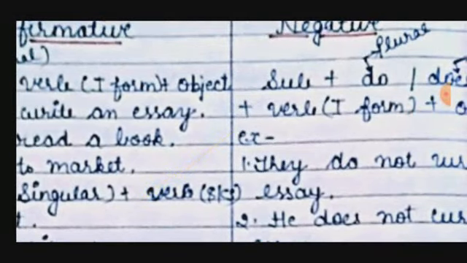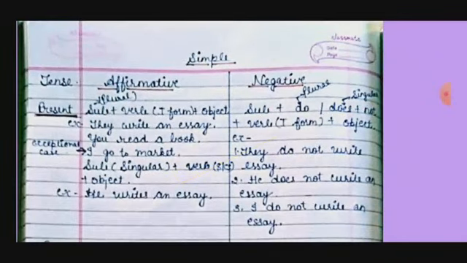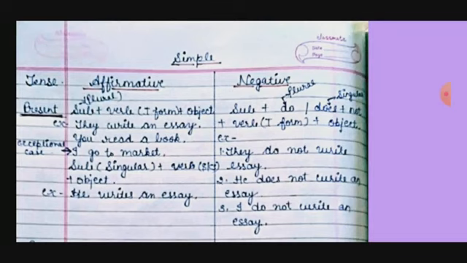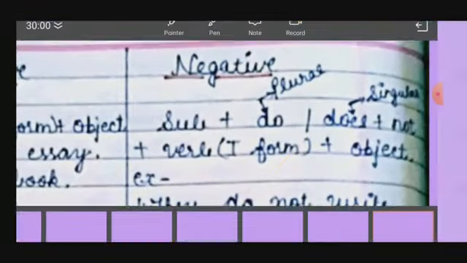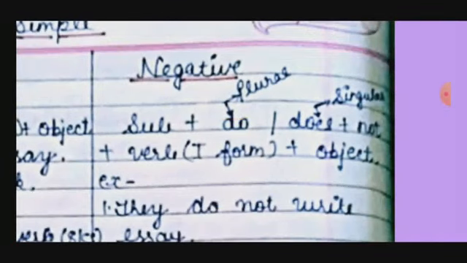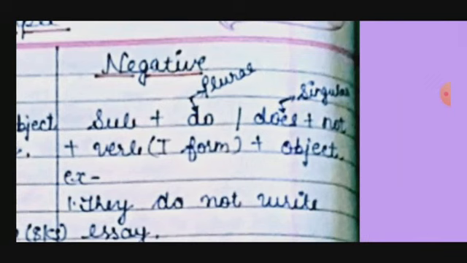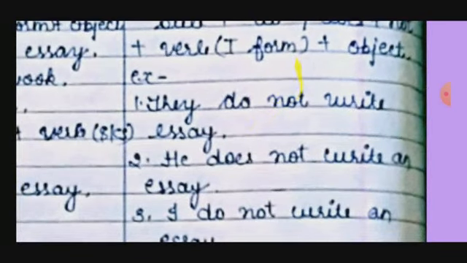And when we convert these present tense sentences into negative, then what will we do? Subject, do not and does not, then verb, first form we will use here, and then object. Do not will be used when the subject is plural. I have mentioned here, when the subject is plural then we use do not, and if the subject is in singular number then we use does not. Example I have written here: they do not write essay. They is in plural number, that's why we use do not here, and write, the first form of the main verb.